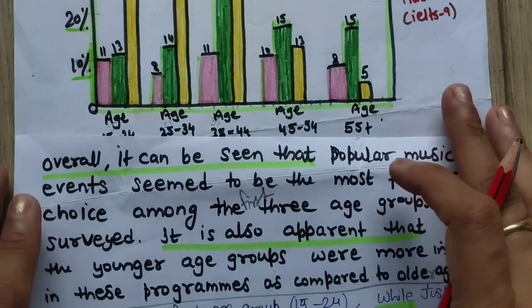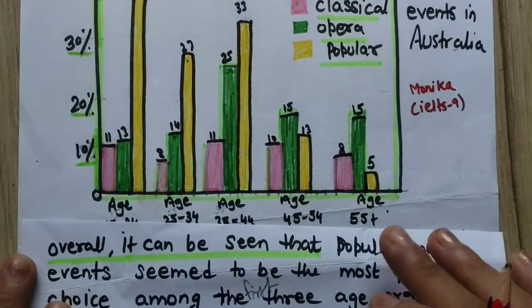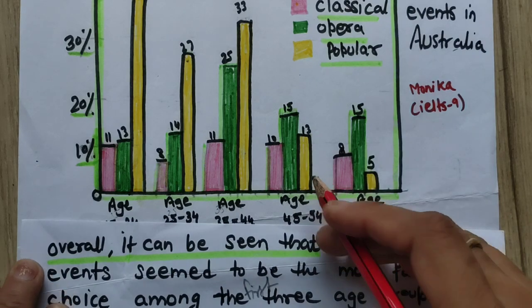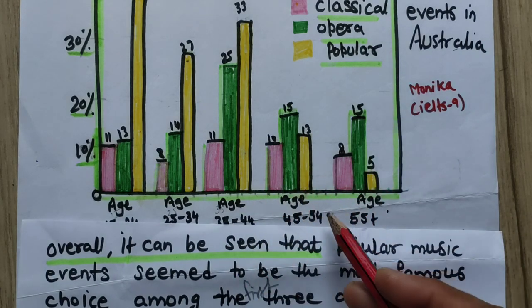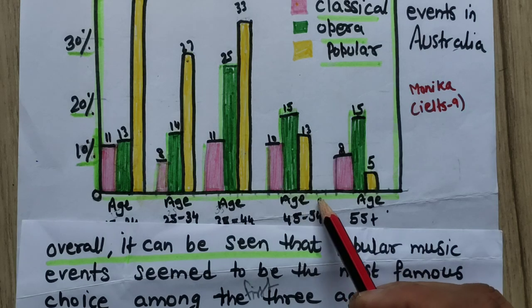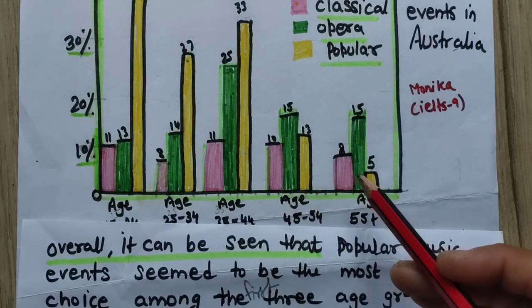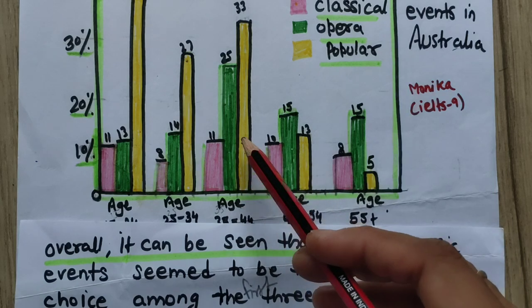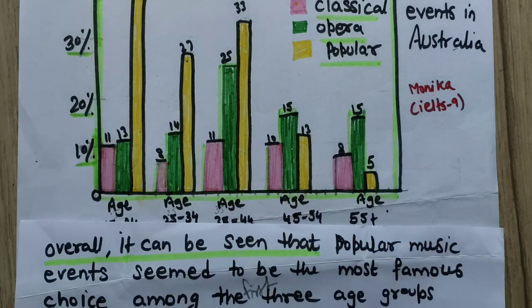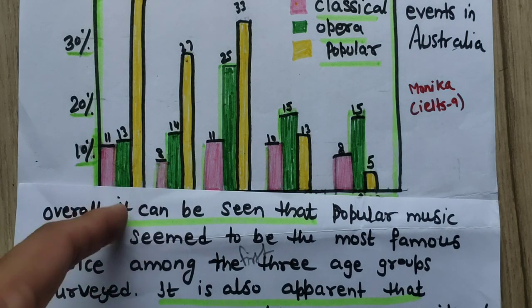Now I have done one mistake, you can write it down because I have not explained about these. On the other hand, you can write in contrast, the older groups, the last 2 groups, were more interested in opera music as compared to popular music liked by the younger age group.